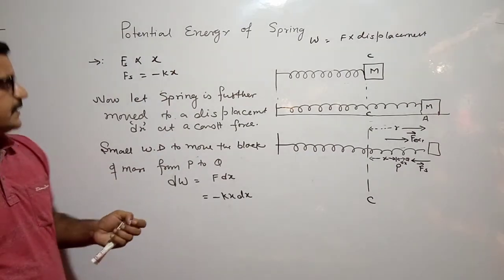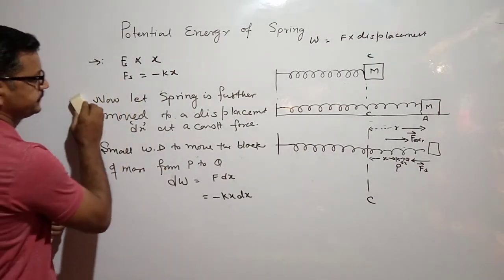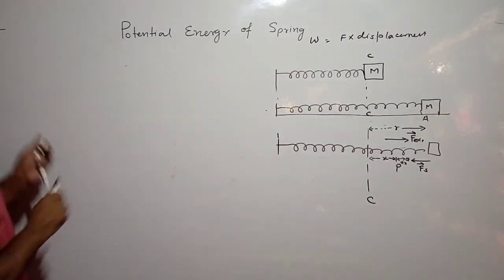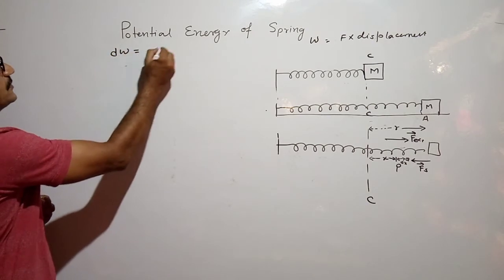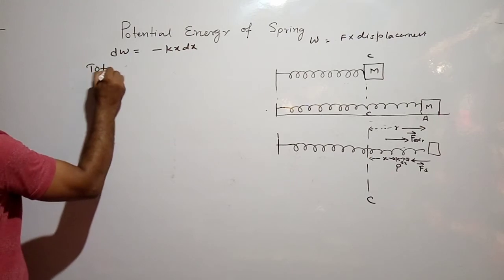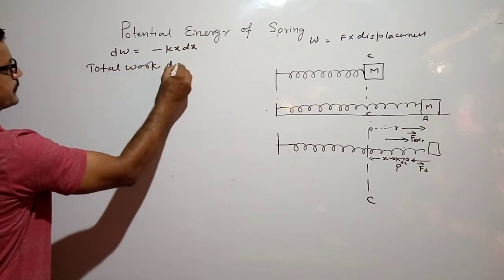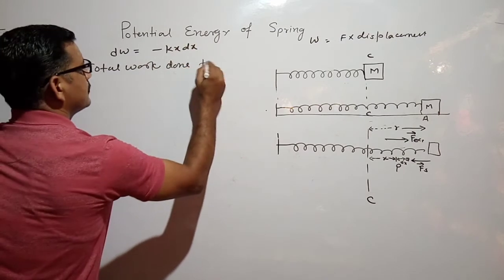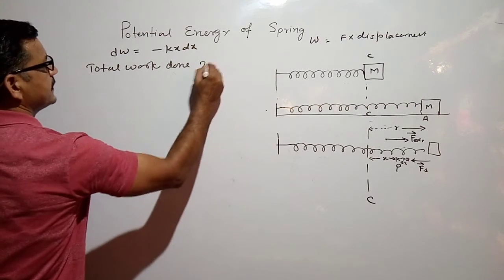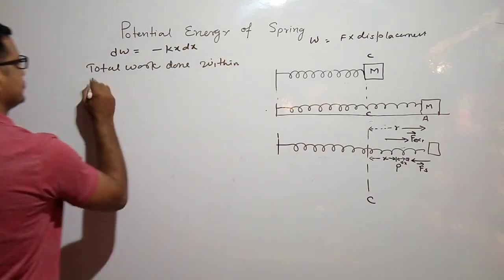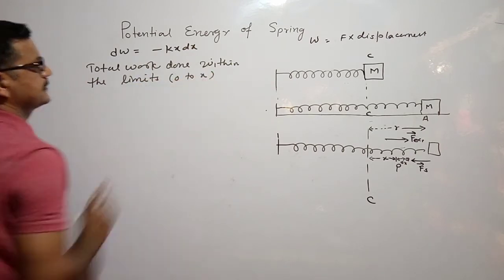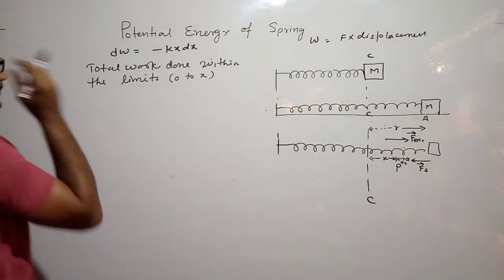So the total work done to displace the spring within the limits 0 to x, where dW is equal to minus Kx dx, can be calculated with the calculus method.